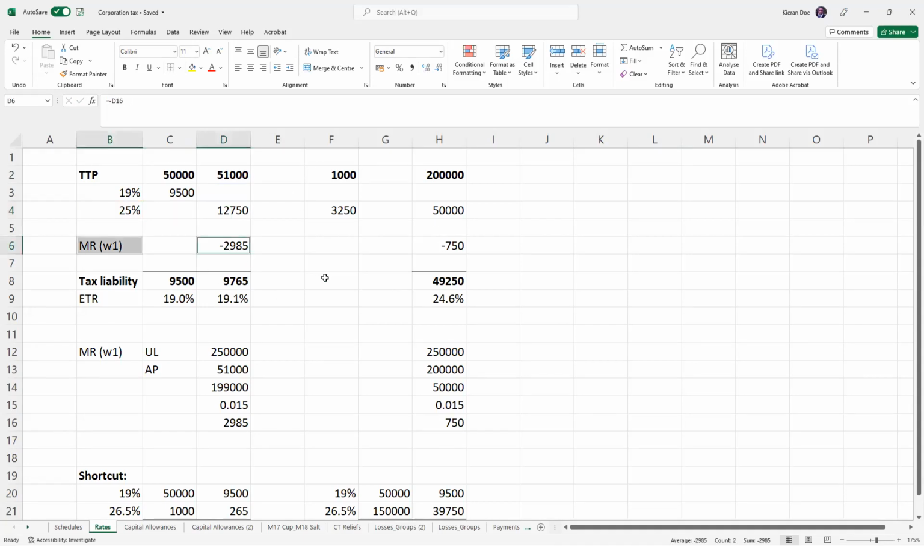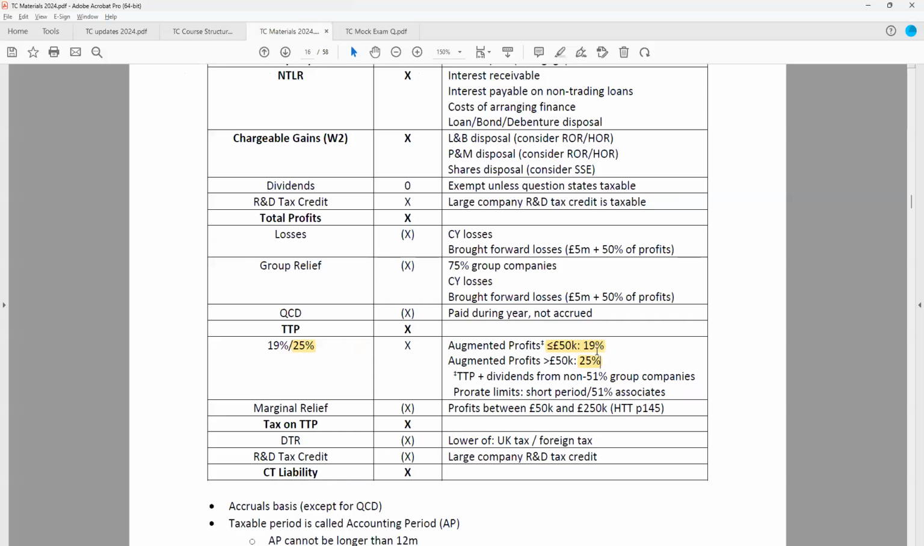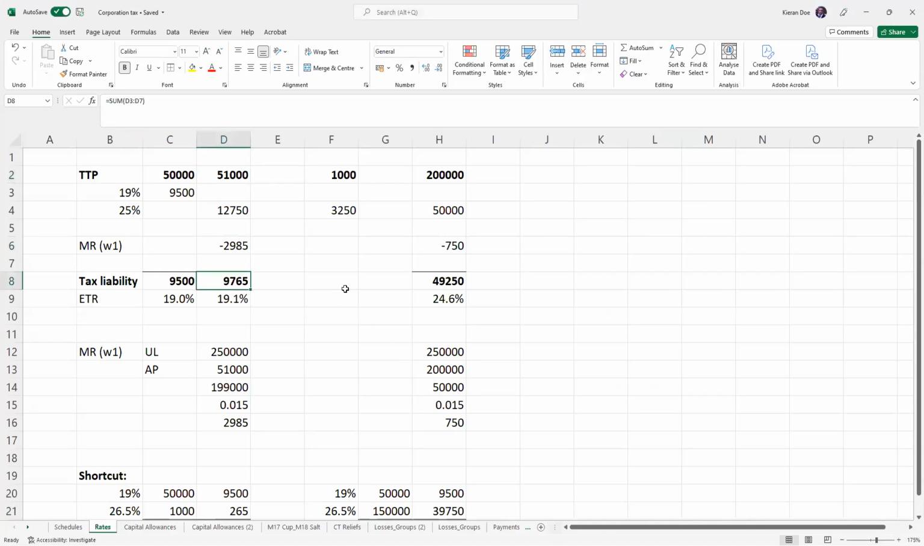Therefore, we have marginal relief, which if a company has profits between 50,000 and 250,000, then they get marginal relief, which reduces the tax. So the way this works is that for companies with profits between 50,000 and 250,000, you calculate the profits at 25%, but then you will calculate marginal relief. And the calculation for this is in the open book, so it is very straightforward.